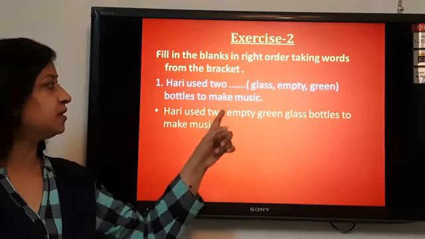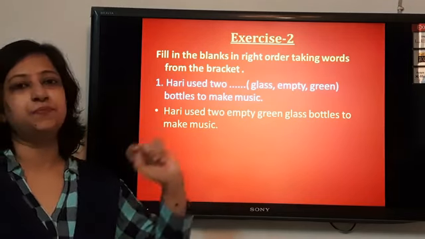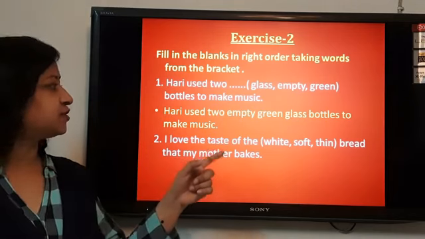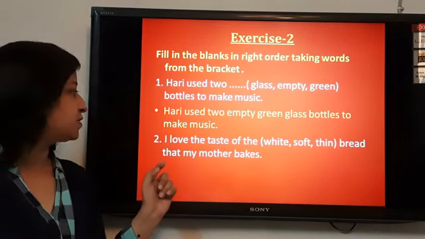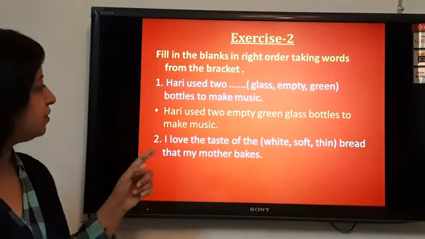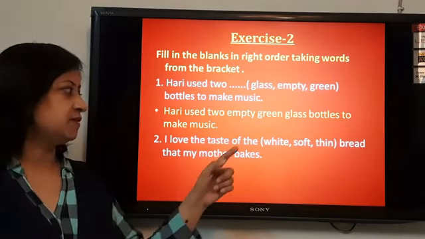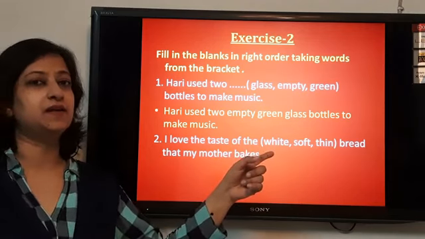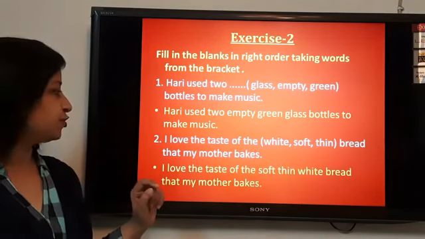Hari used to empty green glass bottles to make music. What is the sequence here? Quality, color and material. Next, I love the taste of the white soft thin bread that my mother bakes. Again we have to look at the sequence. White is showing the color, soft quality and thin is the size. So what should be the sequence?